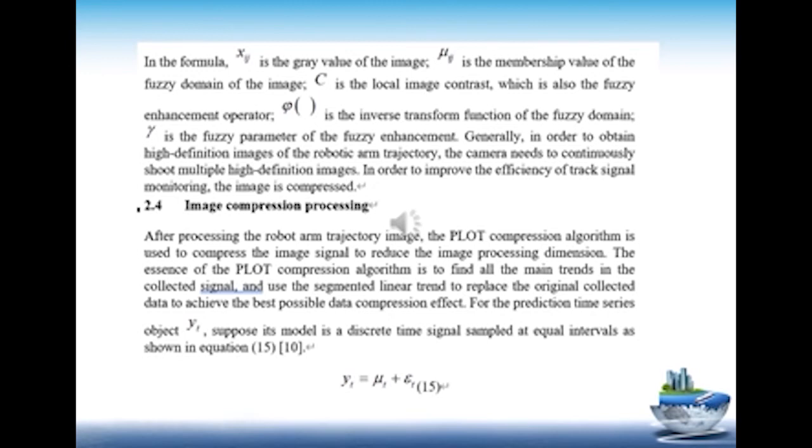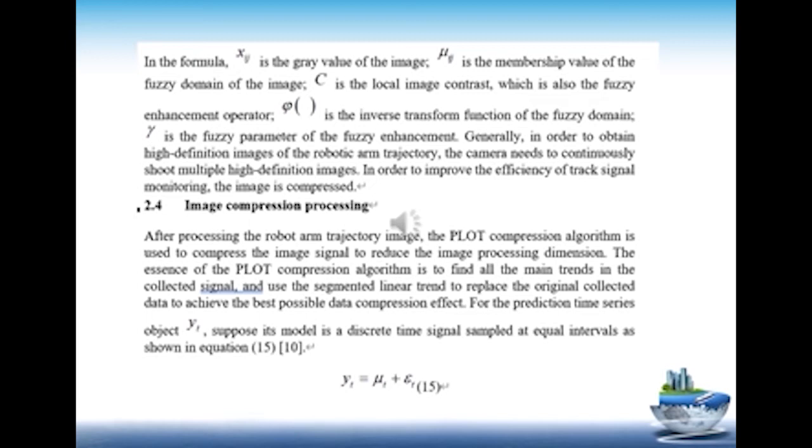Generally, in order to obtain high-definition images of the robotic arm trajectory, the camera needs to continuously shoot multiple high-definition images. In order to improve the efficiency of track signal monitoring, the image is compressed. Image compression processing. After processing the robot arm trajectory image, the plot compression algorithm is used to compress the image signal to reduce the image processing dimension.